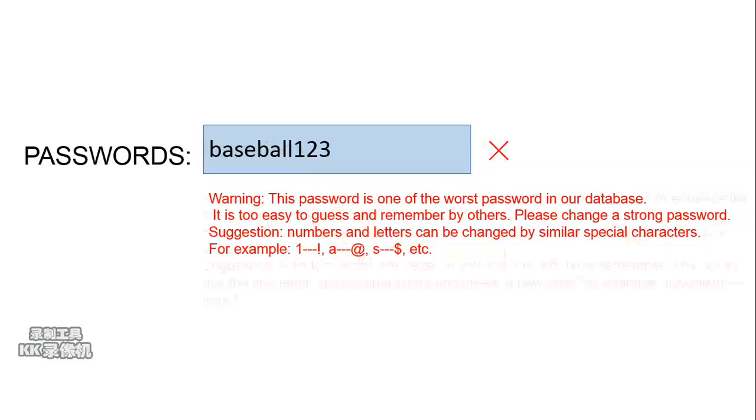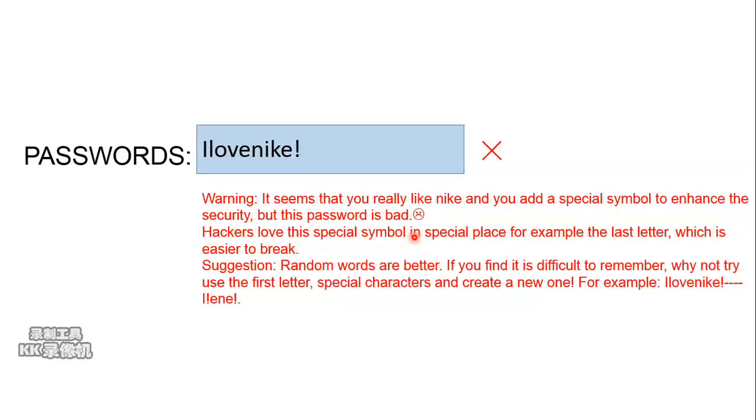Next is the interface for regular words. We found miners always use their favorite band, location, or person's name as their password. Similarly, we also use interesting language and stickers to guide miners to change their passwords. We can see the example here, Alive Nick. It has special characters and also a special